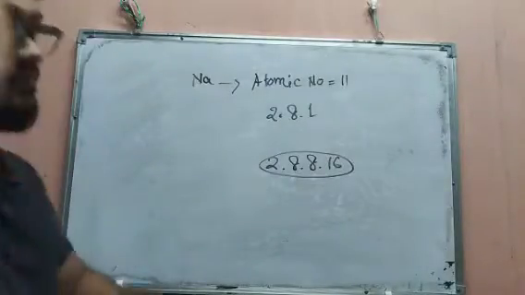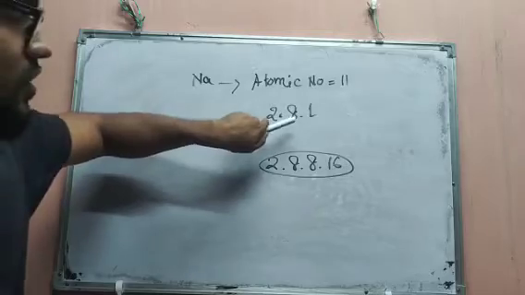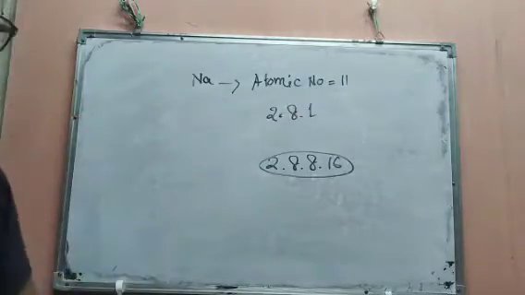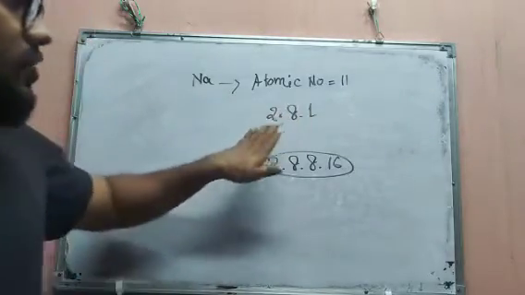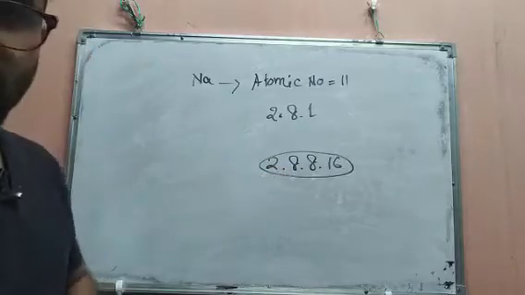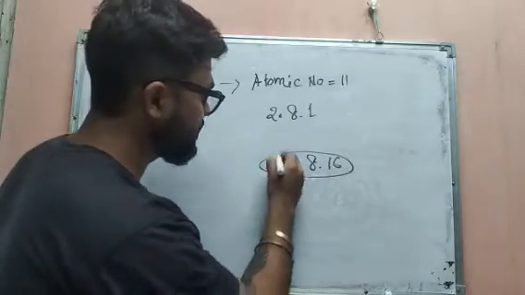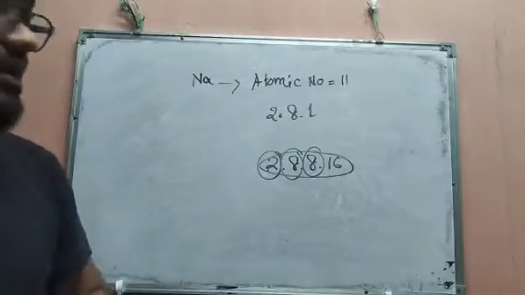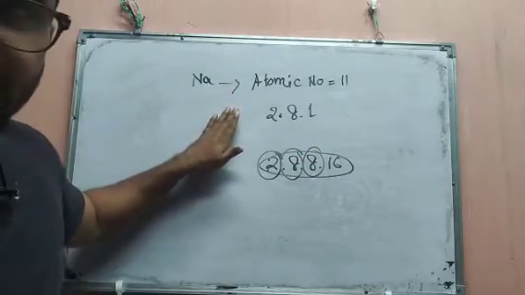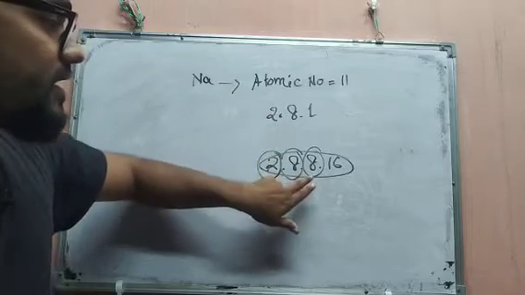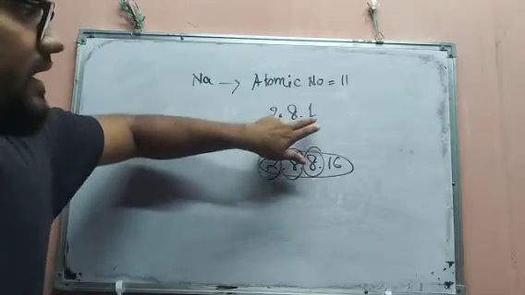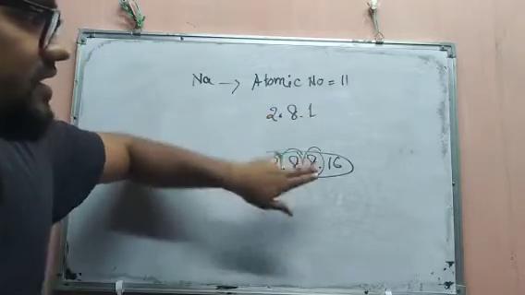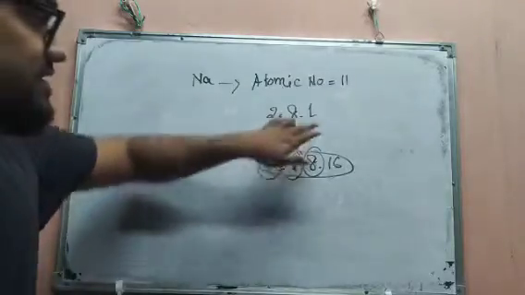Now it has 2, 8, 1. To get a stable electronic configuration, sodium will try to get 8 electrons in its outermost shell. This is the outermost shell, right?